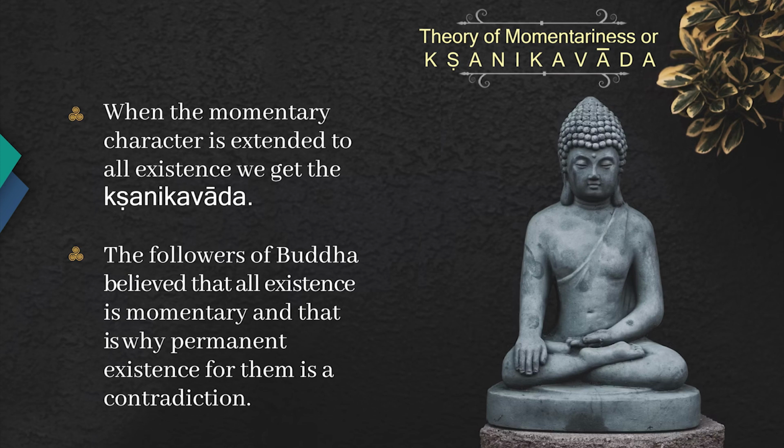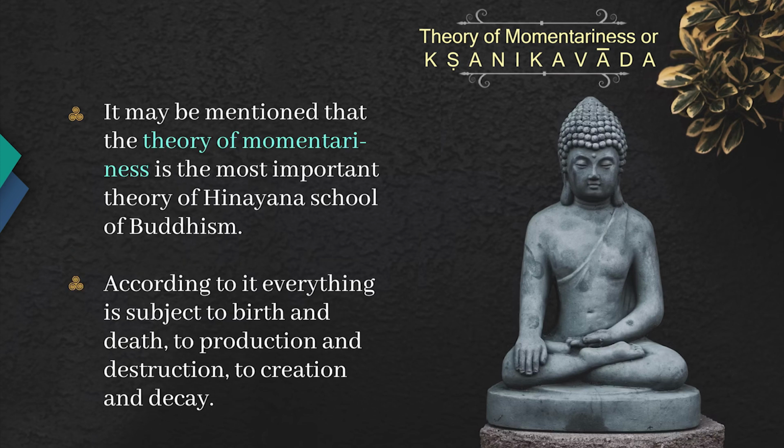Again, it may be mentioned that the theory of momentariness is the most important theory of the Hinayana school of Buddhism. According to it, everything is subject to birth and death, production and destruction, creation and decay. Everything is related, and everything is roaming around the same circle, and that circle is called dependent origination.